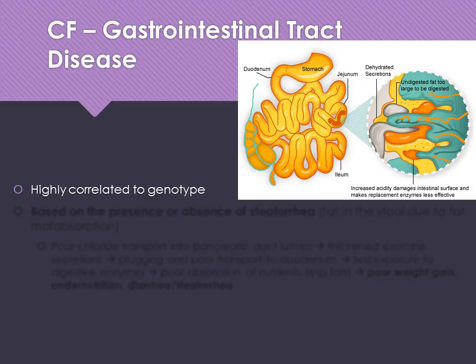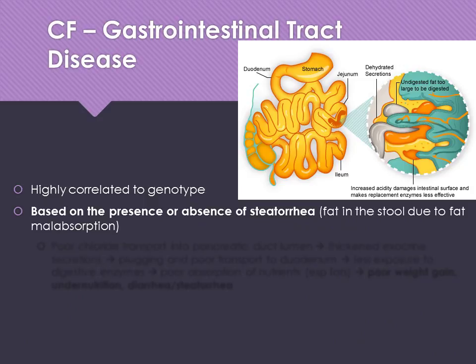The extent of GI tract disease in patients with cystic fibrosis highly correlates to their genotype. It's based on their presence or absence of steatorrhea, which is fat in the stool. So if you have fat in the stool, fat will actually float on the surface. So one way to ask a patient if their stool is fatty is to ask if their stool is floating. It may also have a greasy appearance, may even see some grease floating on the top of the